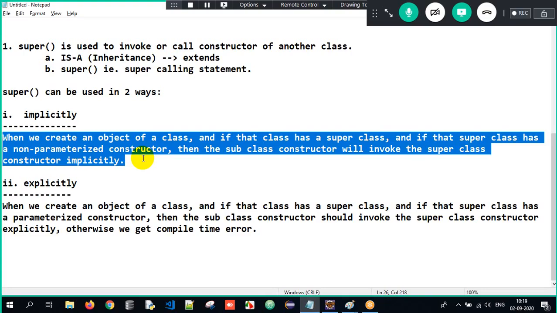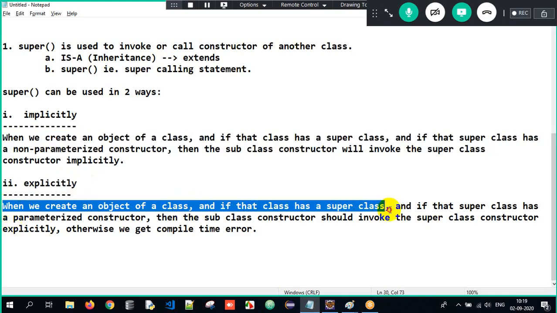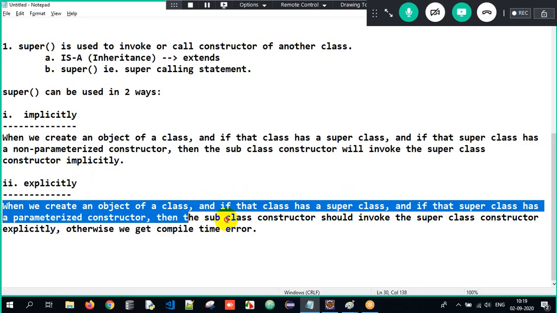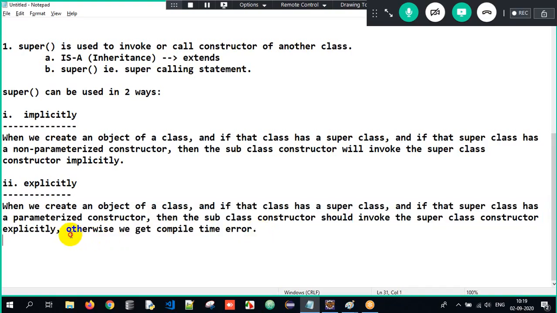When we create an object of a class, and if that class has a superclass, and if that superclass has a non-parameterized constructor, the subclass constructor will invoke it implicitly. But what is explicitly? When we create an object of a class, and if that class has a superclass, and if that superclass has a parameterized constructor, the subclass constructor must invoke the superclass constructor explicitly. Meaning we have to invoke the superclass constructor explicitly. If not, we get a compile time error here.